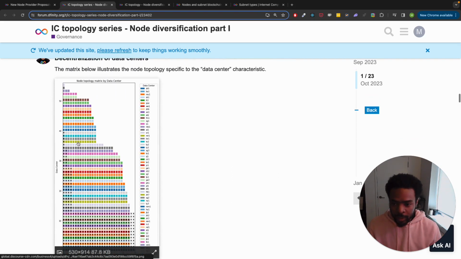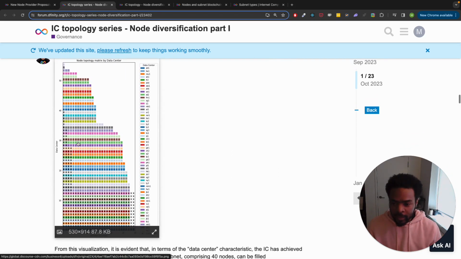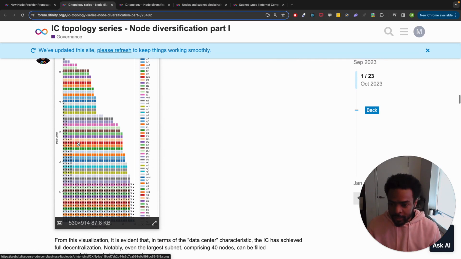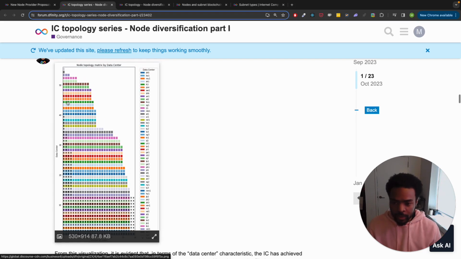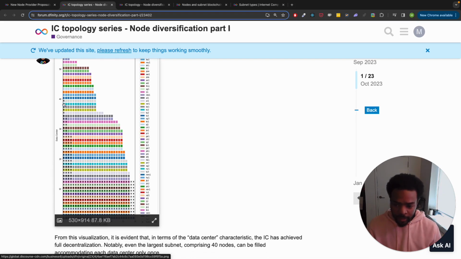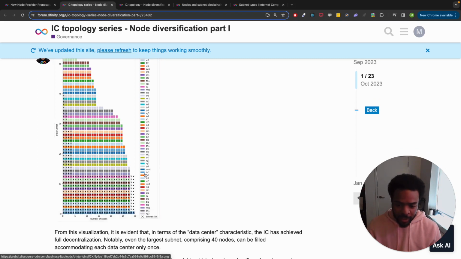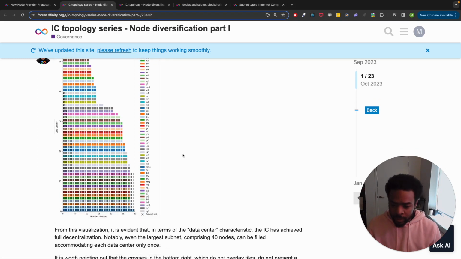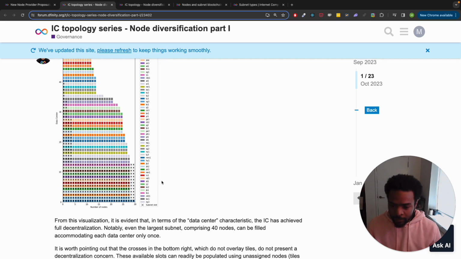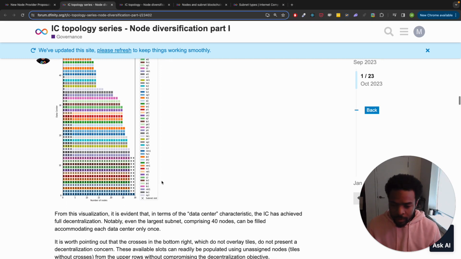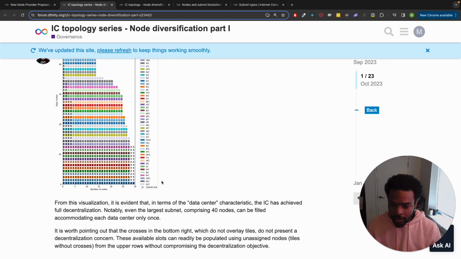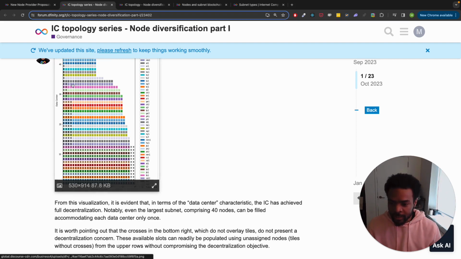Right, and then if we look at data centers, we can see there are more than enough data centers for each one to be represented uniquely in the subnets. However, they don't all have enough nodes to be represented in every single subnet, which is okay though, because